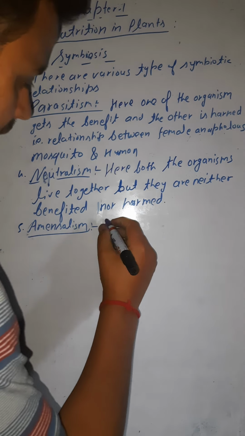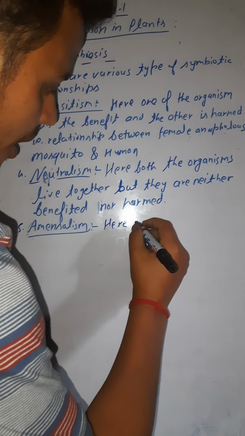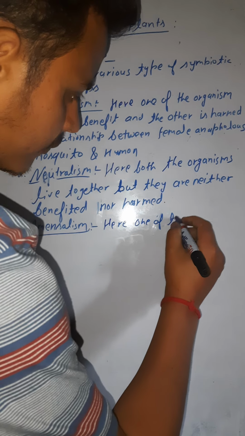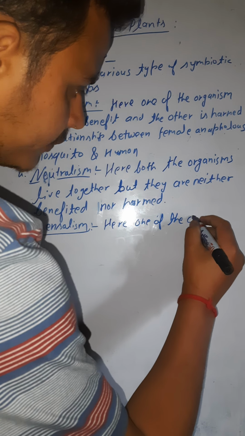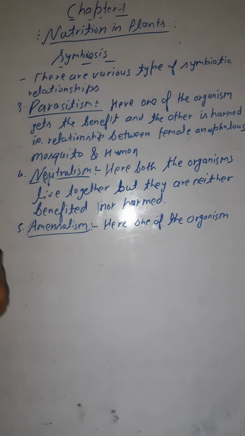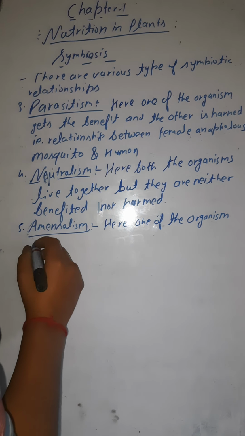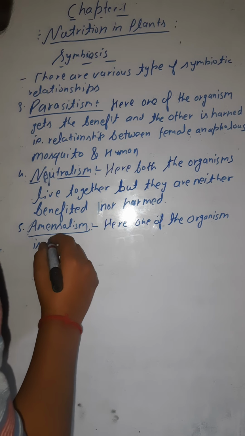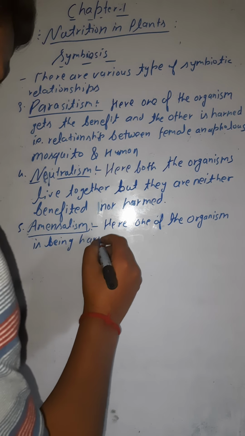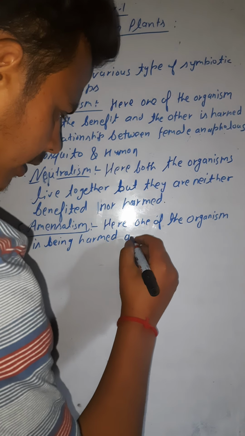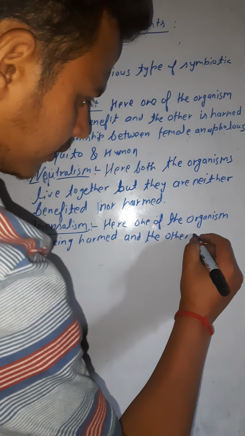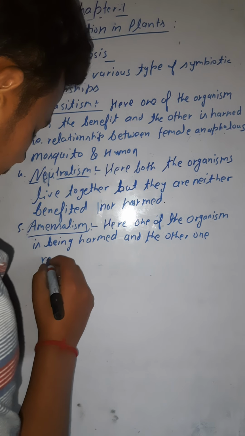Here one of the organisms is being harmed and the other one remains neutral.